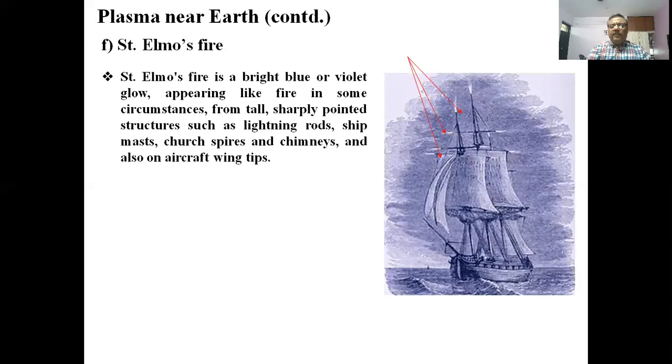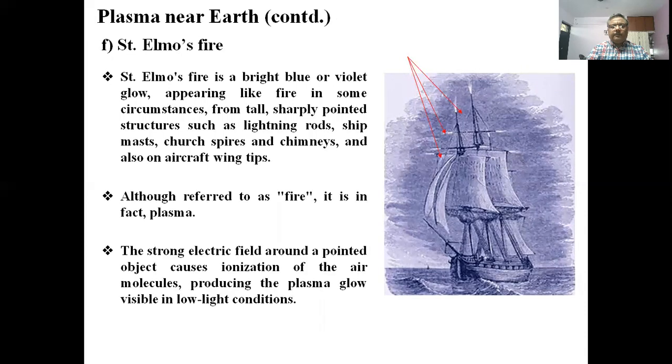St. Elmo's fire is a bright blue or violet glow appearing like fire in some circumstances from tall, sharply pointed structures such as lightning rods, ship masts, church spires and chimneys, and also on aircraft wings. Although referred to as a fire, it is in fact plasma. The strong electric field around a pointed object causes ionization of the air molecules, producing the plasma glow visible in low light conditions.